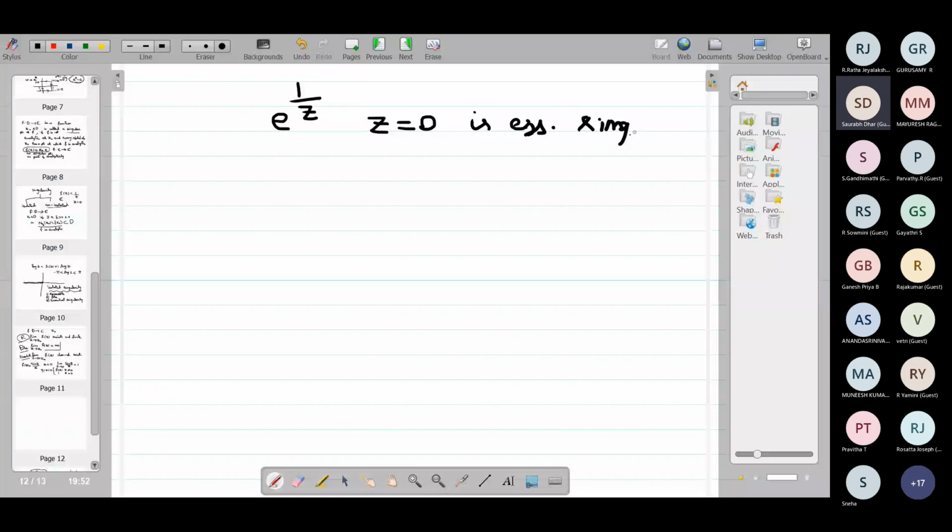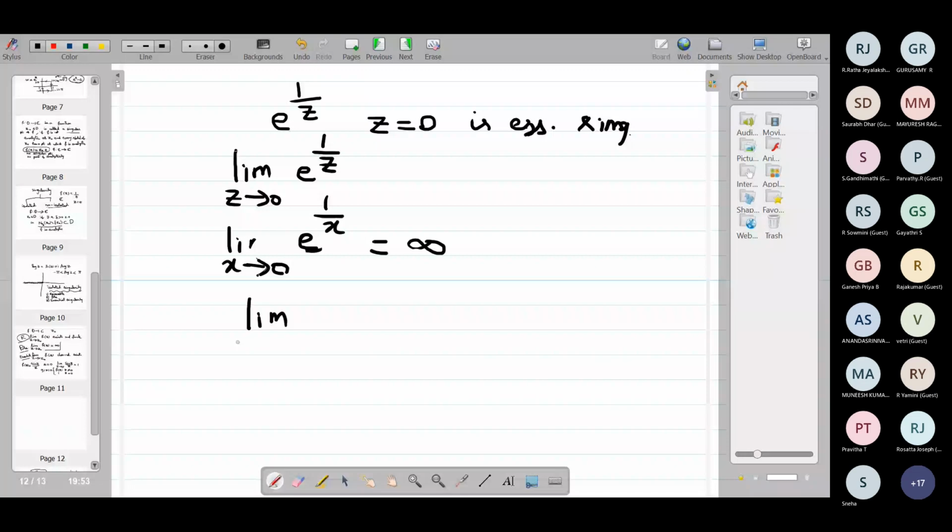So consider the limit as z goes to 0. If we take only the real axis, then it goes to infinity, and if we take only the imaginary axis, then something else happens. Taking y to be 0, the limit as x goes to 0 of e power 1 by x is infinity. Okay, suppose I approach with y going to 0, so x is 0, and z is i y. What is the value of this one?